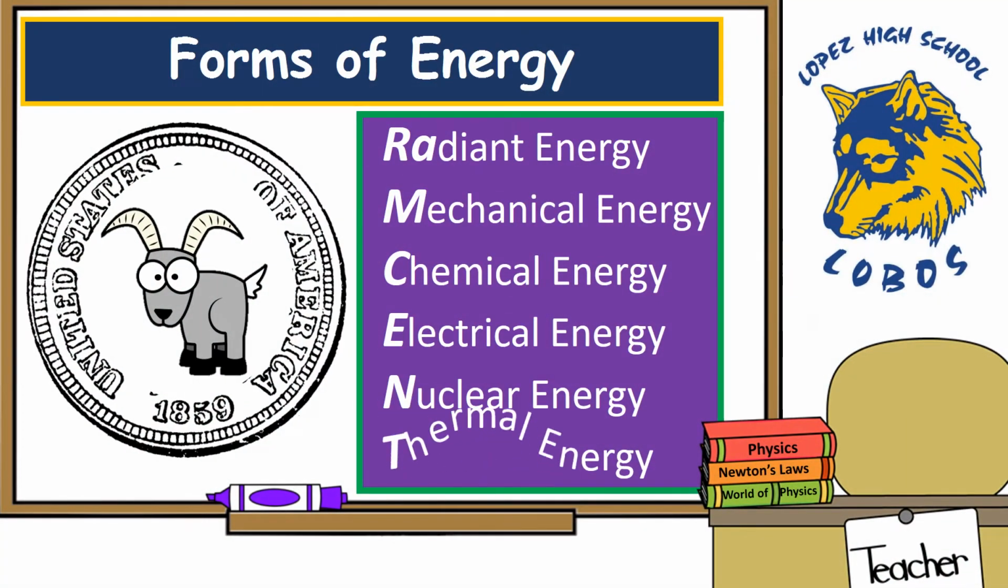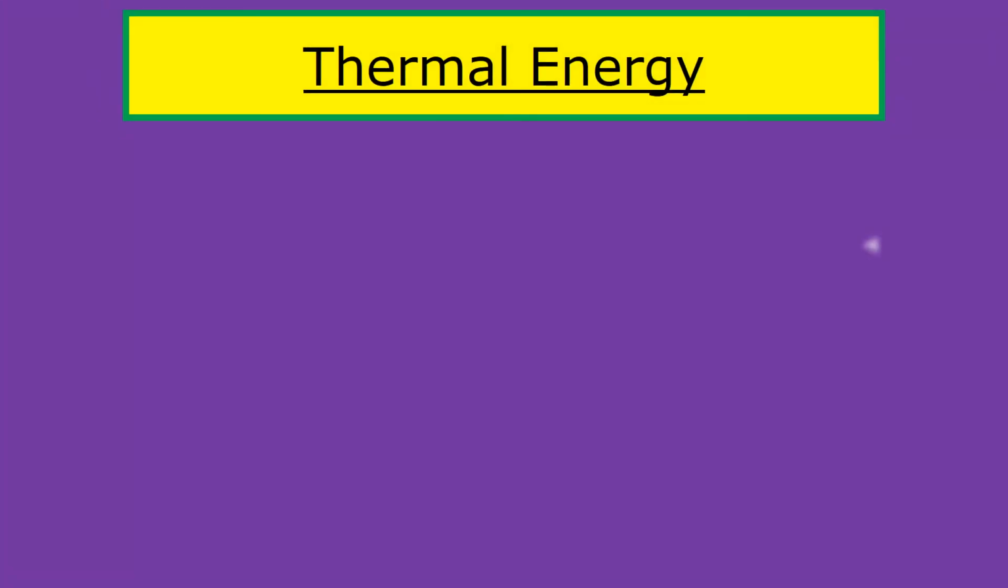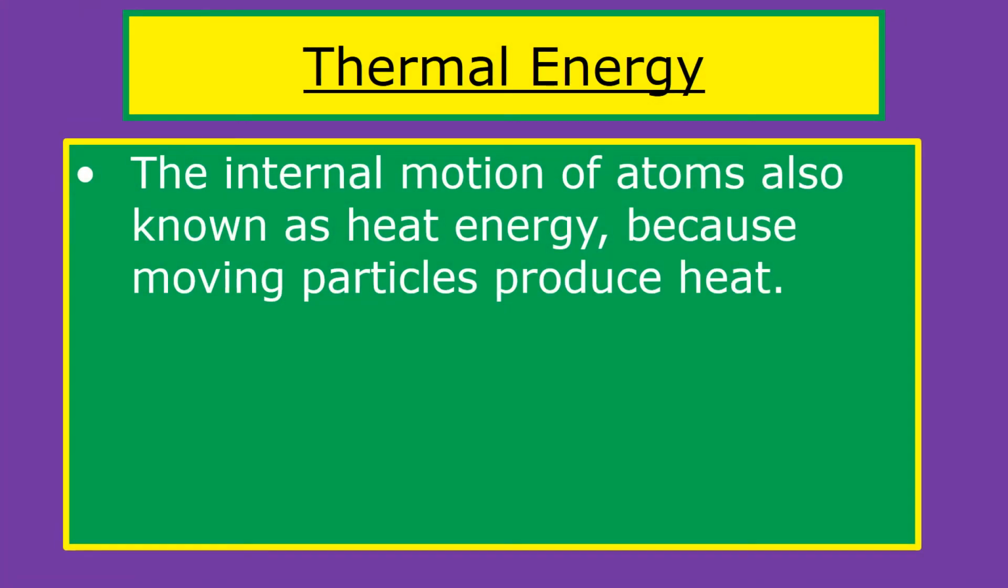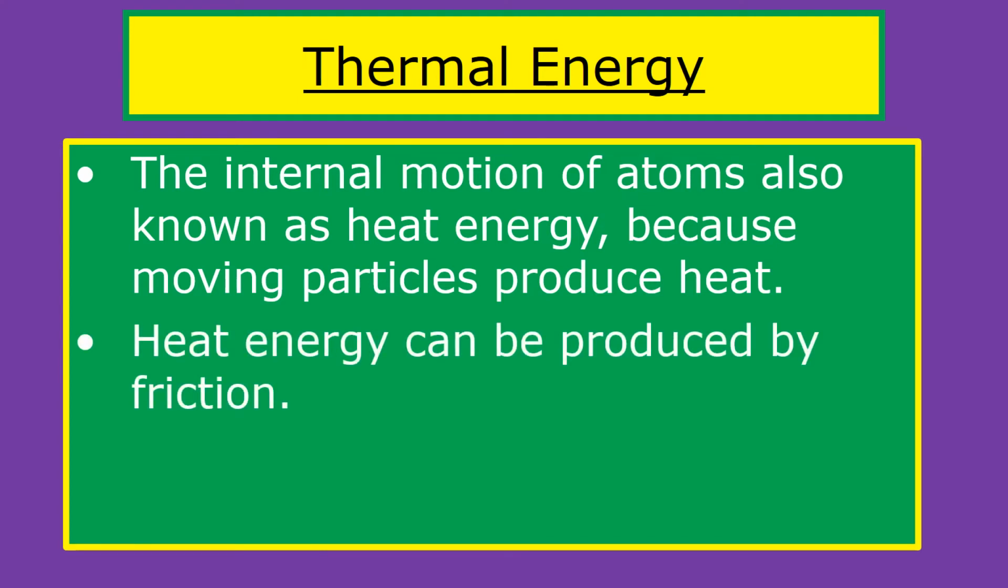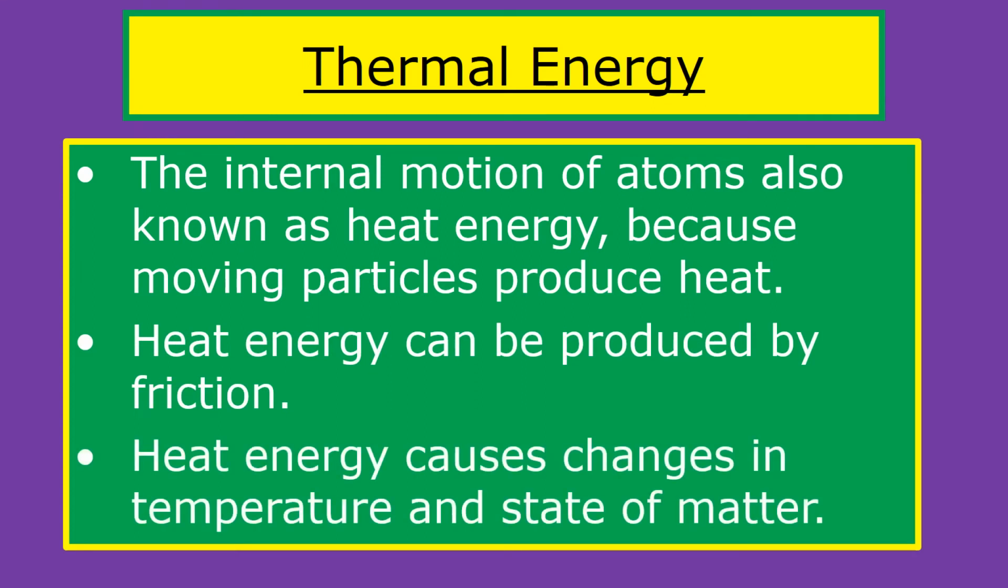Lastly, let's look at thermal energy. Thermal energy is the internal motion of atoms, which is often called heat energy, because moving particles produce heat. Heat energy can be produced by friction. Heat energy can cause changes in temperature and the state of matter. Overall, heat energy is often the end product of many transformations of energy.